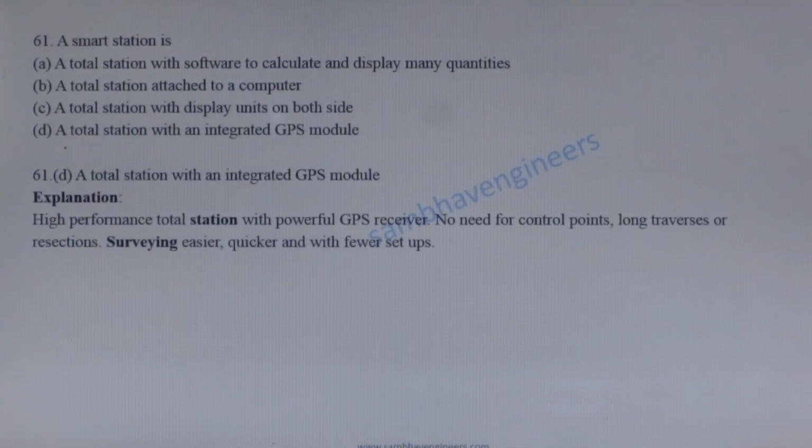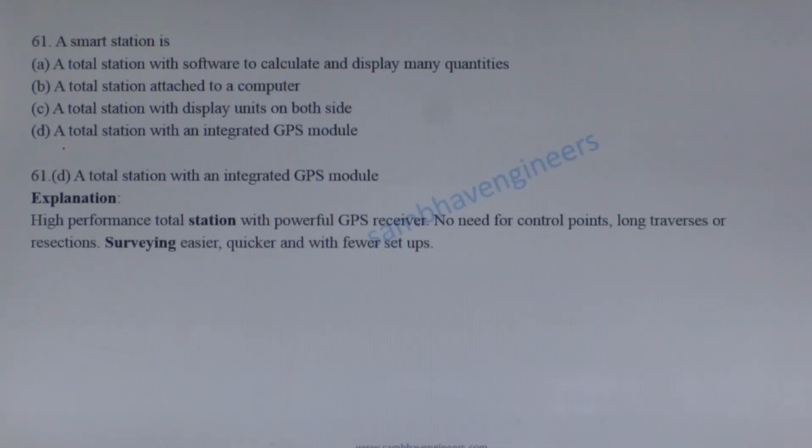A smart station is a total station with software to calculate and display many quantities. B. A total station attached to a computer. C. A total station with display units on both sides.